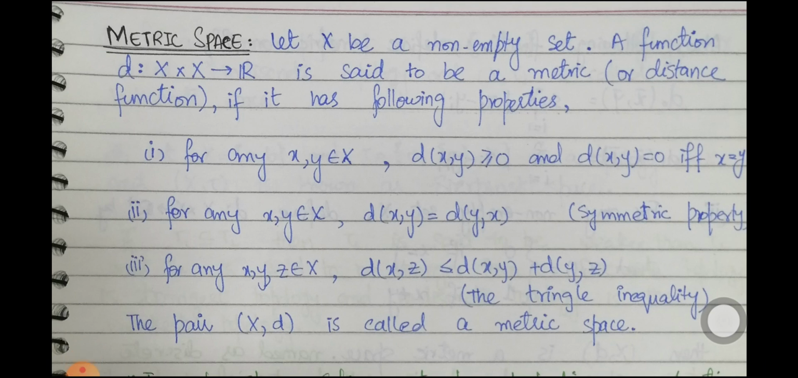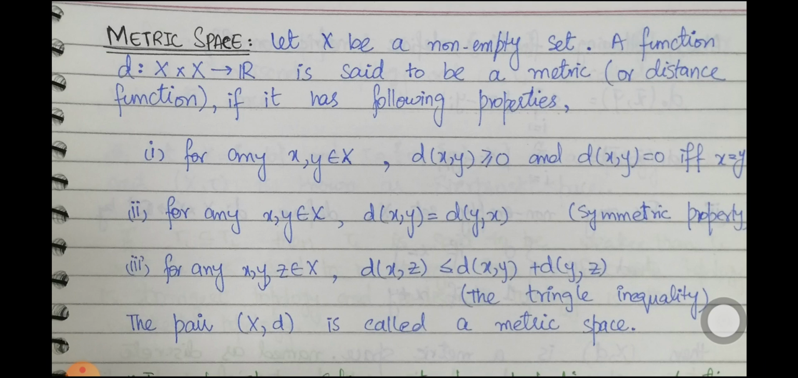A function D from X cross X to R, where X cross X is the usual binary multiplication of the two sets, is said to be a metric, or a distance function. A metric is also represented as a distance if it has the following properties.